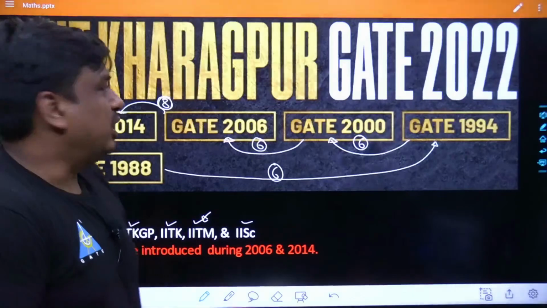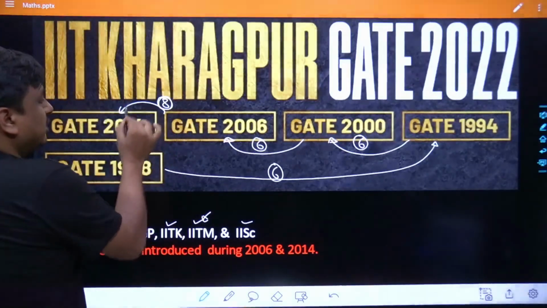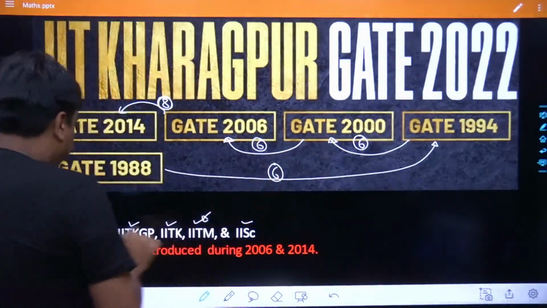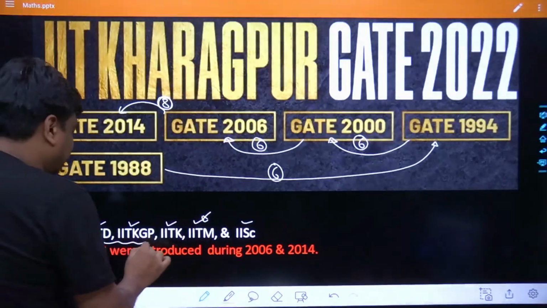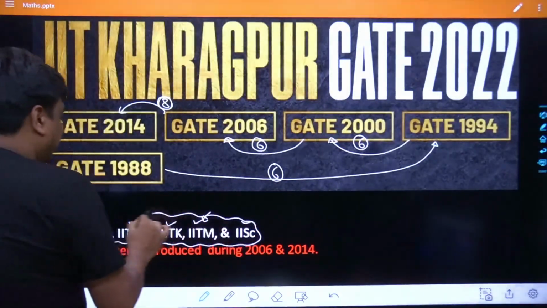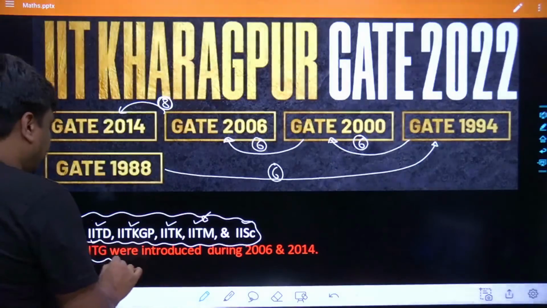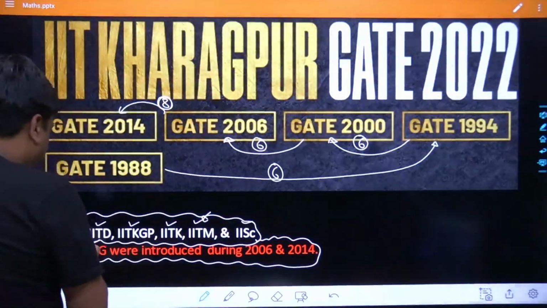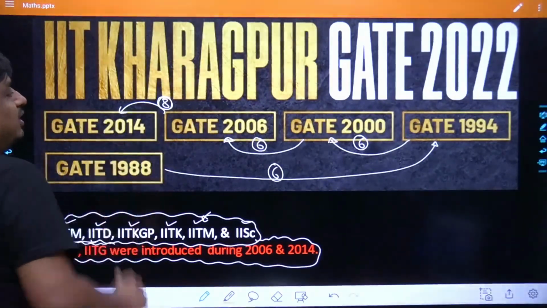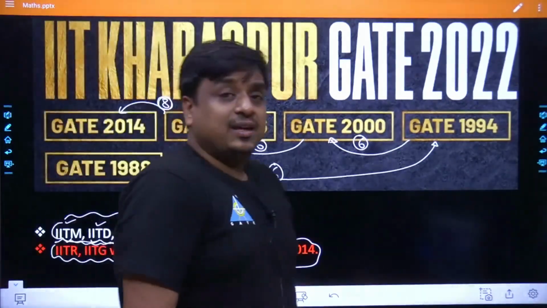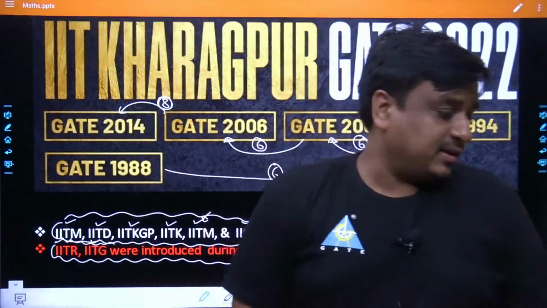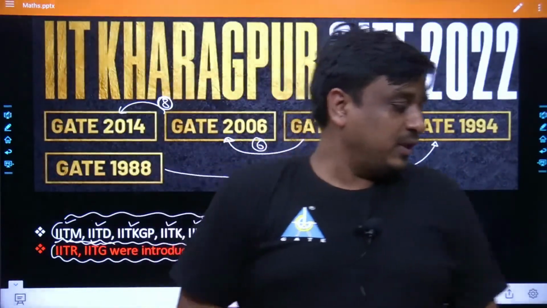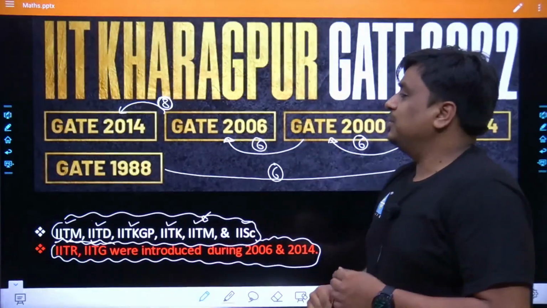And that is why the turn had been for the 8 years. So from here to here you can see the 6 number of IITs as well as the IISc were the conducting bodies. But from here onwards, IIT Roorkee as well as IIT Guwahati has also become a participant in the conducting body, and that is why the 8 year lapse time has started. Agreed now? So till this point, each and everything must be clear to all of us.